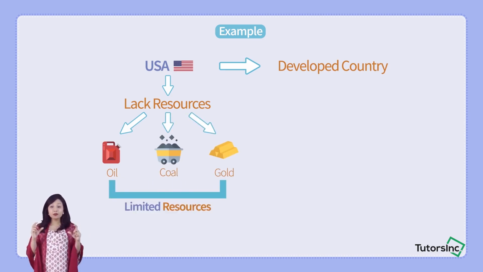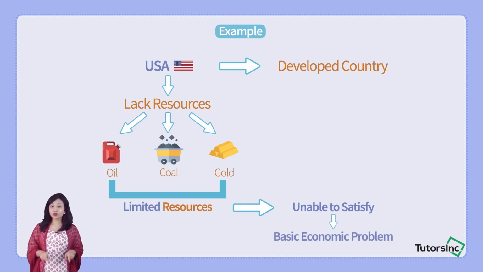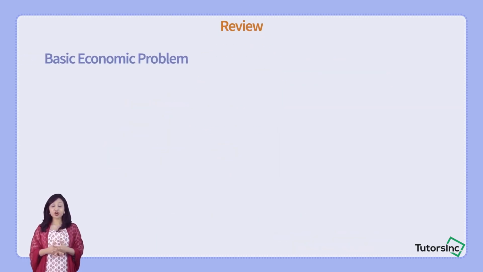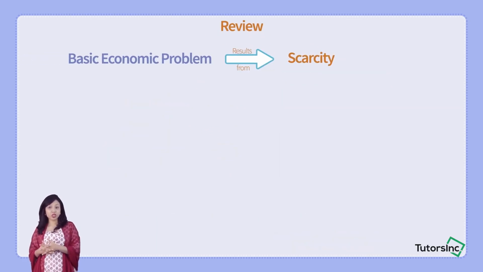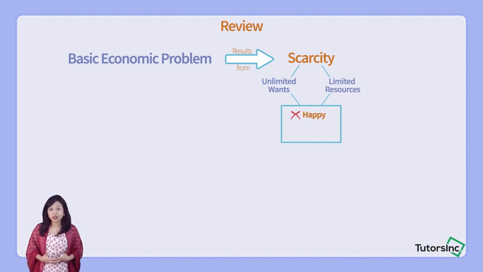So due to the limit to these resources, the USA may not be able to satisfy the wants of all of its population, right? So see, the basic economic problem is persisting in the USA as well, despite the country being a developed one. So let's go through what the basic economic problem is one more time. The basic economic problem results from scarcity, which is the situation which arises from unlimited wants but limited resources to satisfy those wants. As a result, everyone is not happy in the economy.